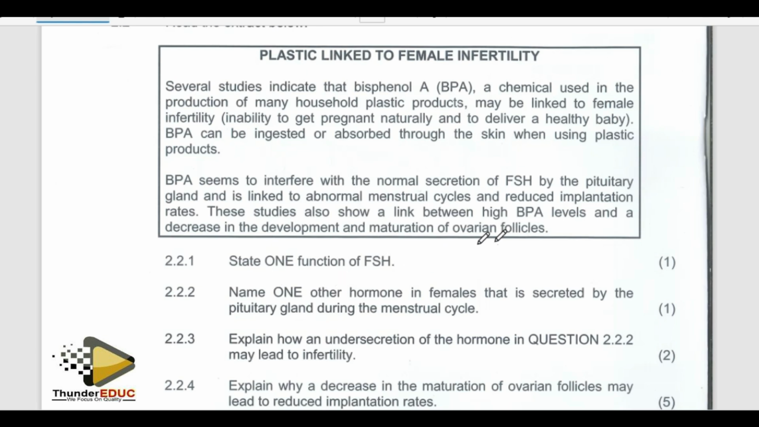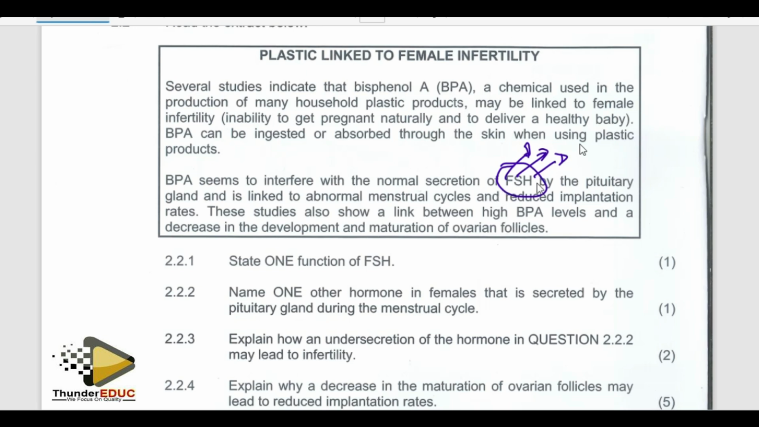State one function of FSH. They talked about FSH here. Yes, state one function. What is FSH? You won't know the function of FSH if you don't know what FSH is. Follicle stimulating hormone. We call it follicle stimulating hormone, a hormone which stimulates the development of the Graafian follicle. Simple.